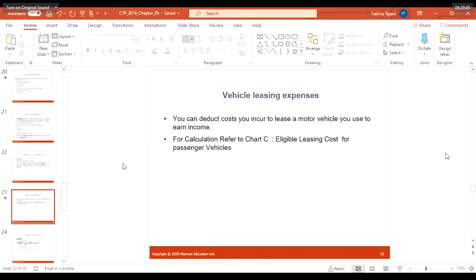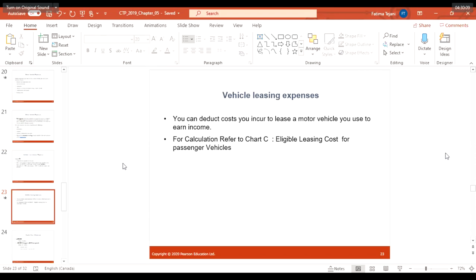You can deduct cost you incurred to lease a motor vehicle you use to earn income. If you are earning the income and if you have leased the motor vehicle, you can deduct that cost as well, whatever cost you have incurred to lease a motor vehicle. For calculation, you need to refer to Chart C, eligible leasing cost for passenger vehicle.